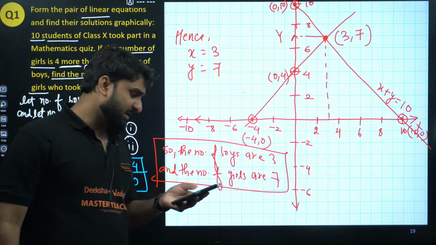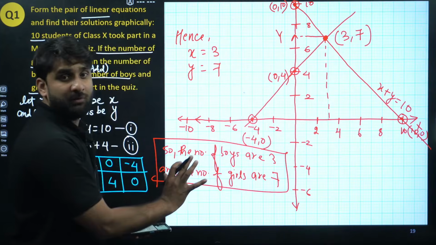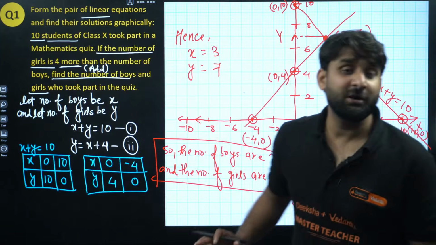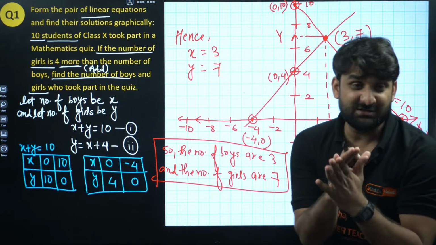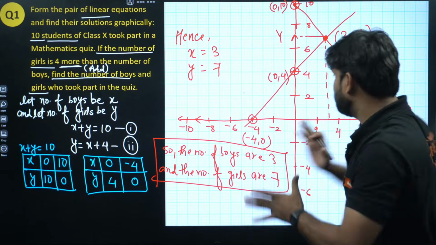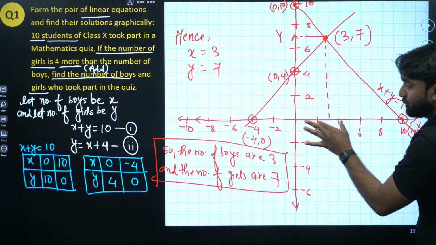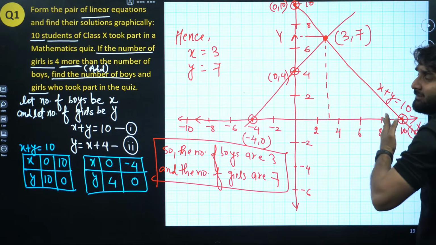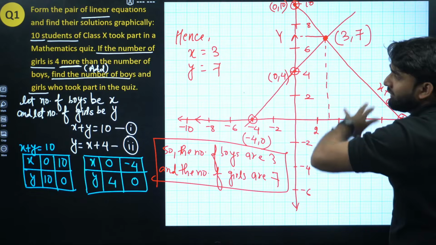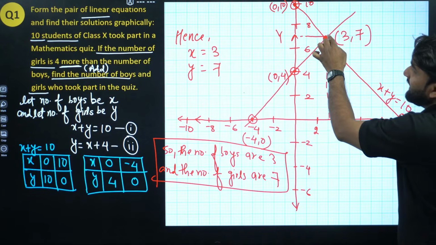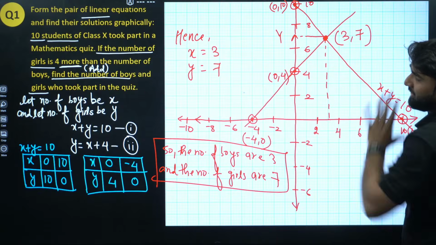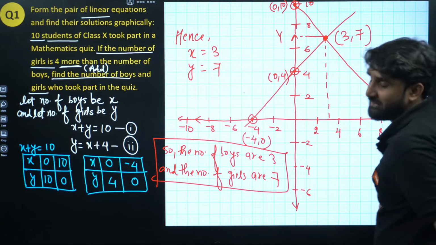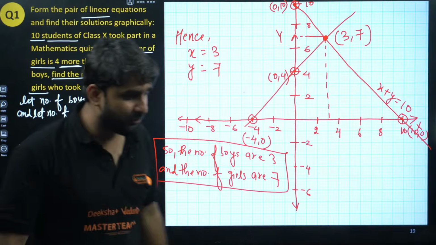Is it clear, everyone? So I hope this is clear to you all. See, whenever you are solving a pair of linear equations by the graphical method, please use your scale. Please make sure the gapping should be equal. Draw the line very straight, a perfect line. Please make sure of the overall neatness, then only you will be getting the exact intersection point, and the point of intersection will be the solution of the question. I hope this is clear to you all.